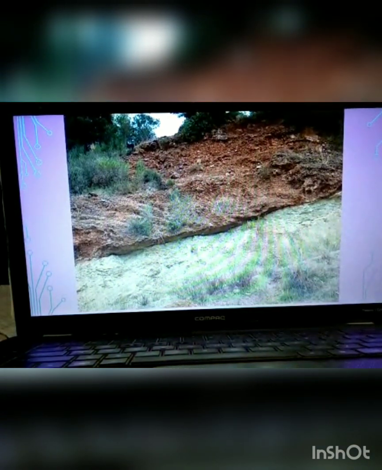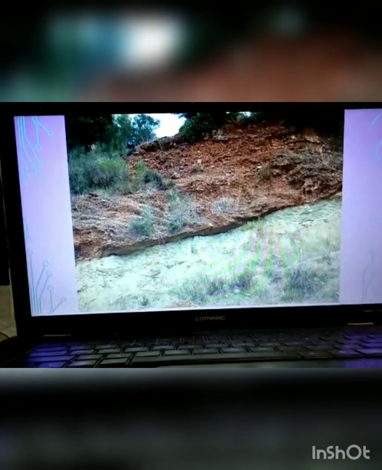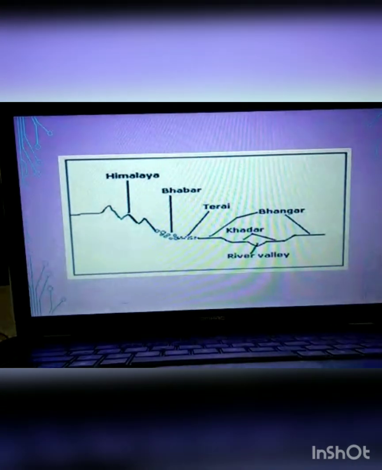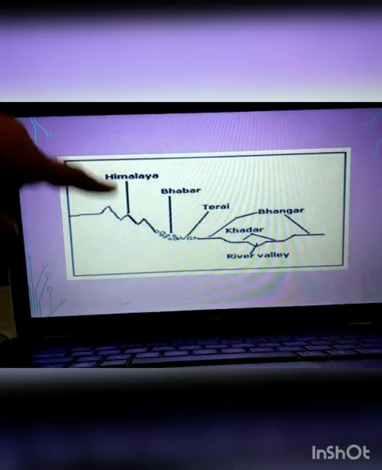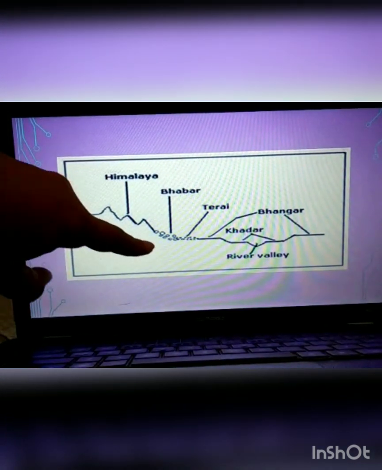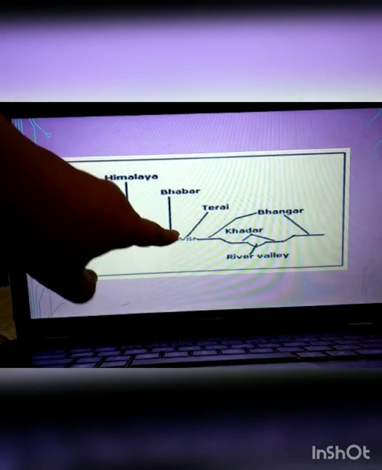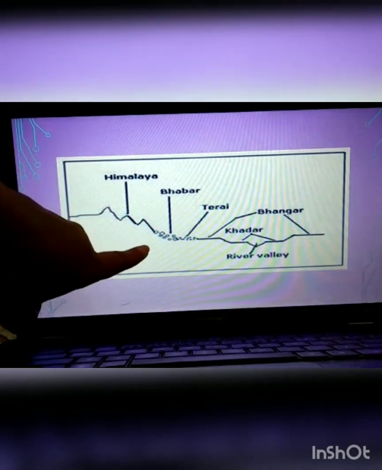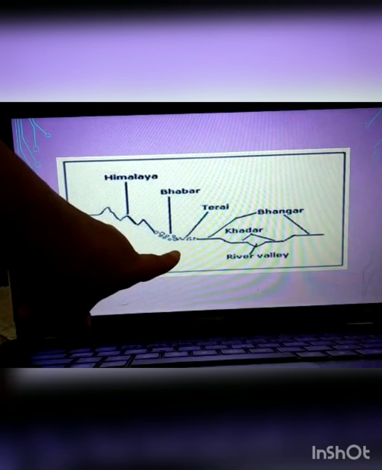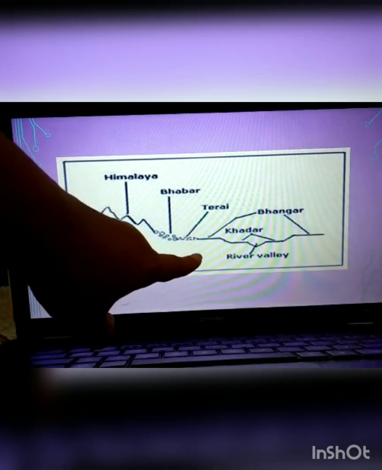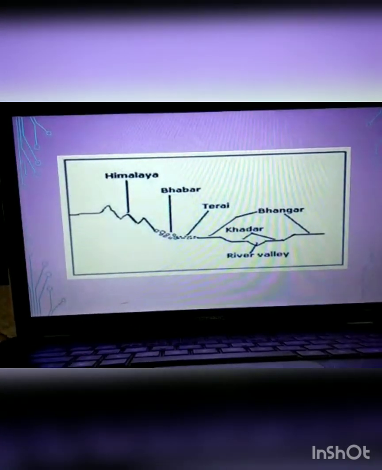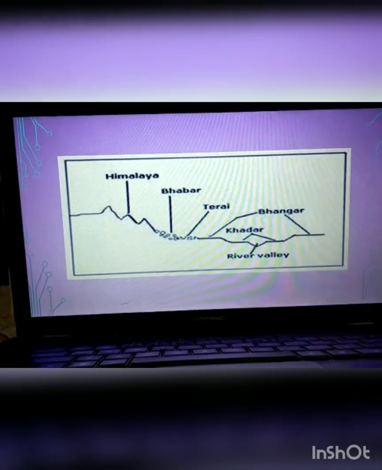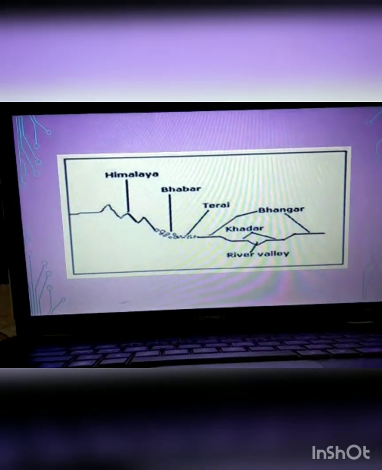The new one is fresh brown and the old one is now faded. See, this is a clear representation of how after the Himalayas comes Bhabar immediately, then Terai. Bhabar has big stones and gravels, then Terai has small. Then we have Bangar and Khadar and then the river valley. So Khadar is new fresh sediment near the river valley.